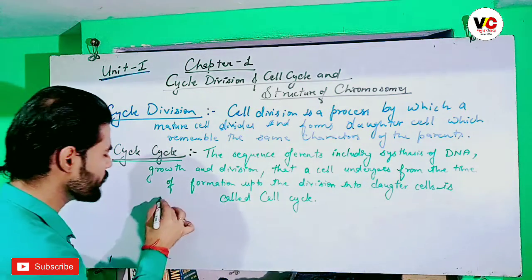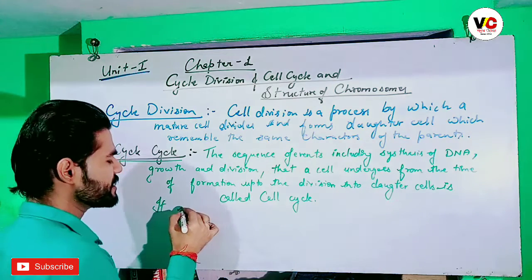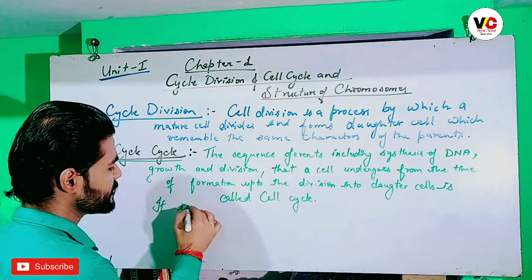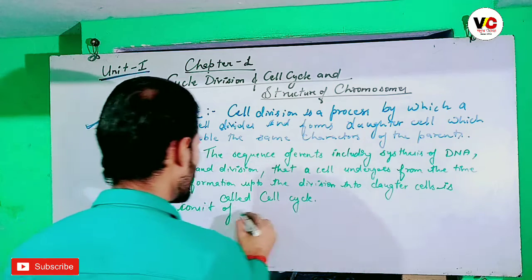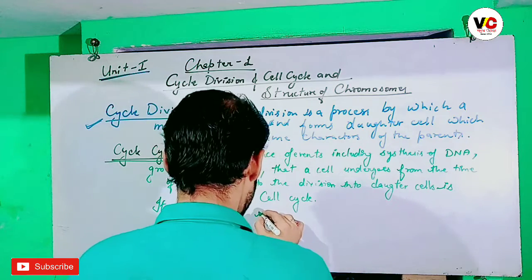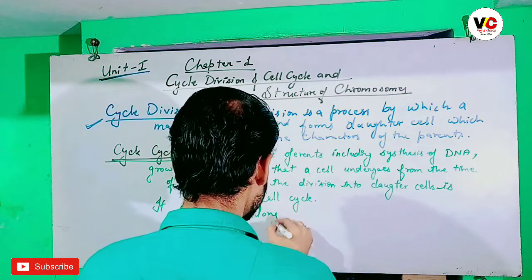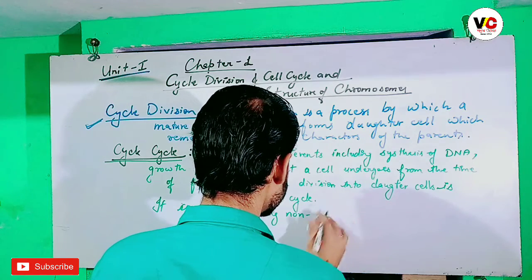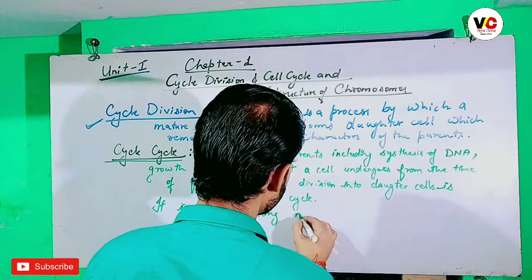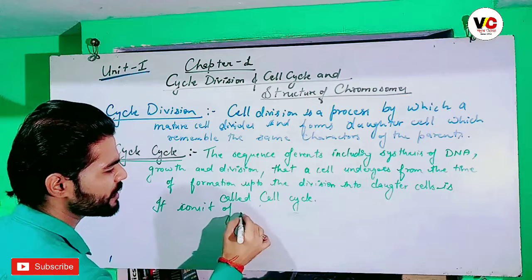The cell cycle consists mainly of two phases.